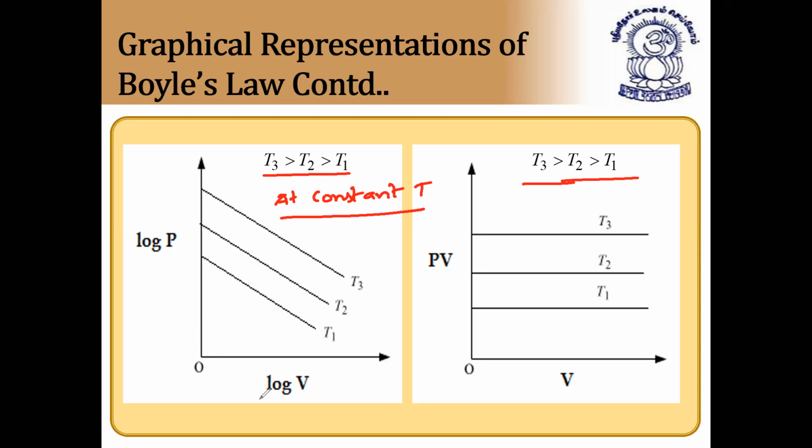So if you plot a graph of log P versus log V, it will be a decreasing slope like this, because as the pressure decreases, volume increases. If you take PV versus V, it is a straight line parallel to the x-axis because PV is equal to constant, so we will get the graph PV is equal to K. I hope it is clear now. Next.